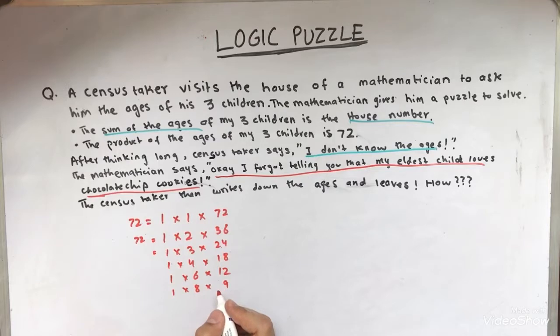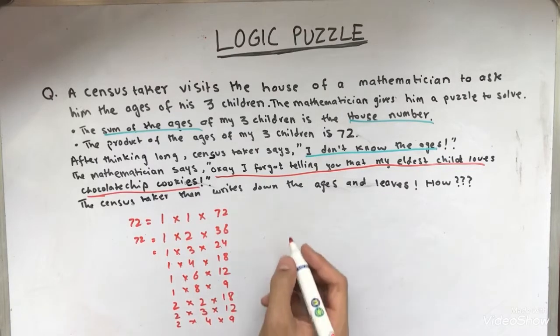And then we have 2 times 2 times 18, and 2 times 3 times 12. And what else? 2 times 4 times 9. And what else? 2 times 6 is also there.